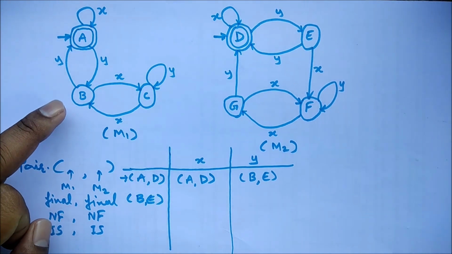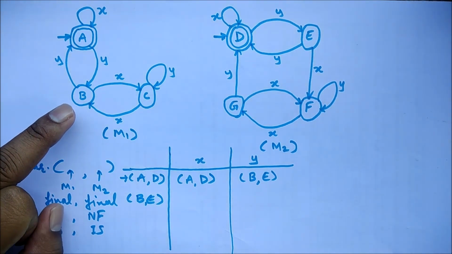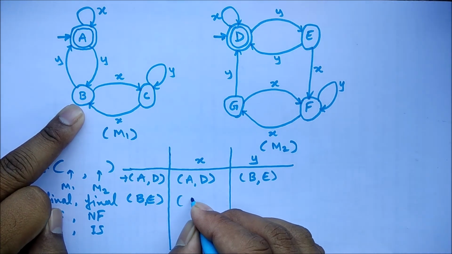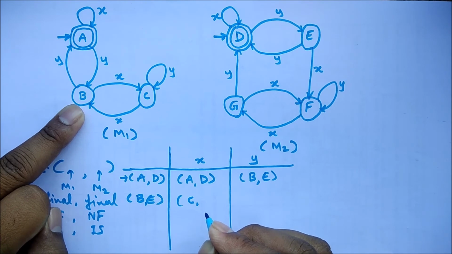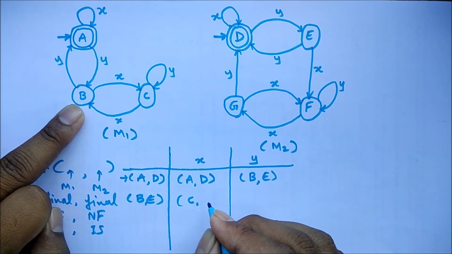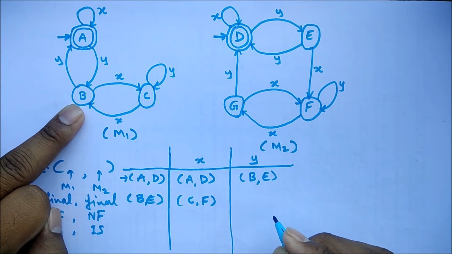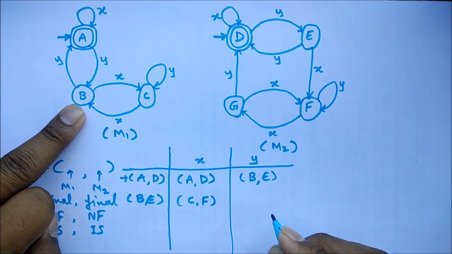Again, we follow the same procedure. B is transiting to C with input X, and E is transiting to F with input X. So this finishes the pair.